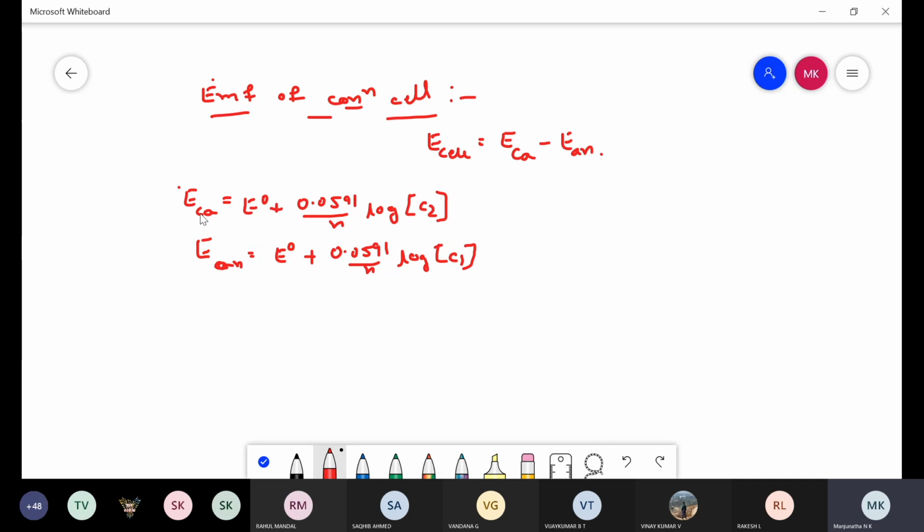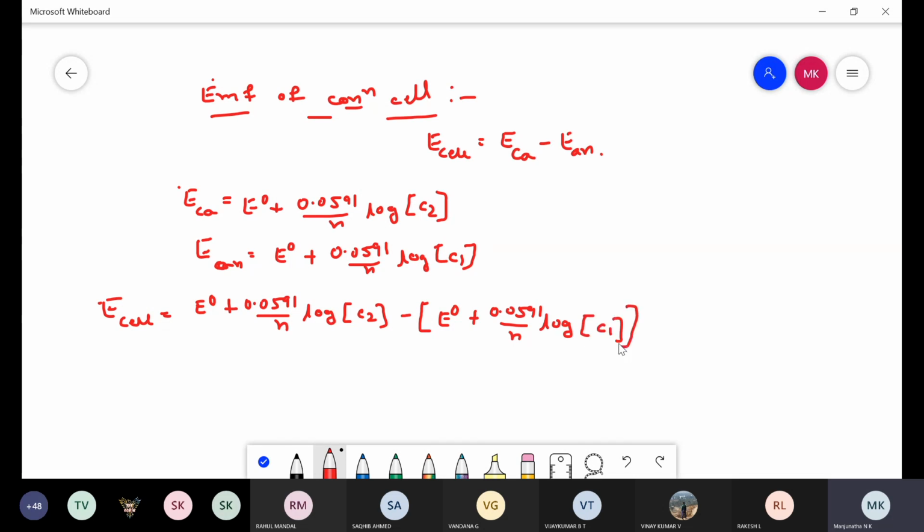Now substitute these E cathode and E anode values into the equation.